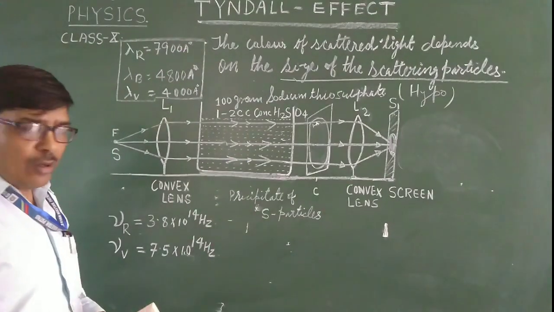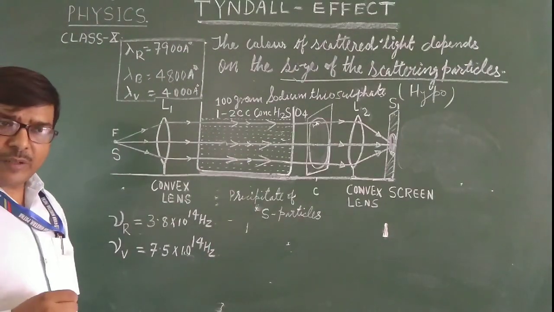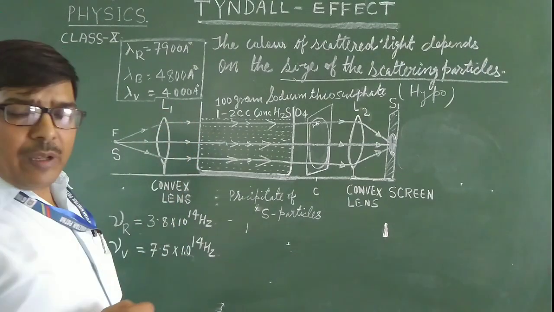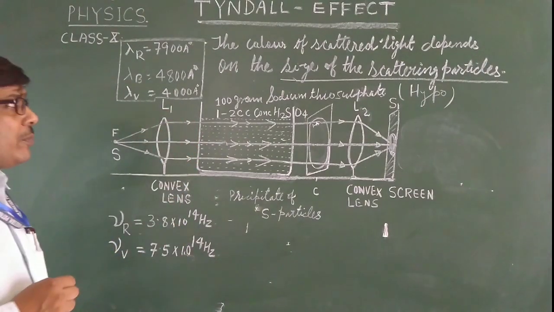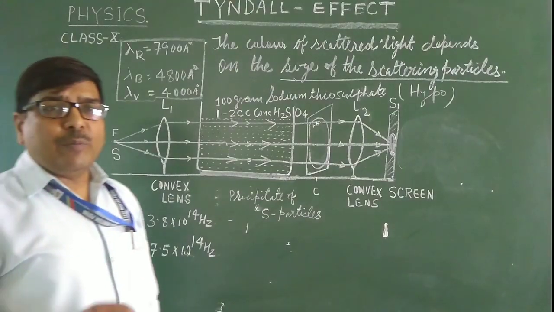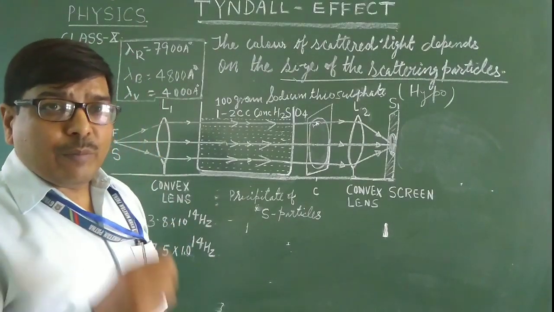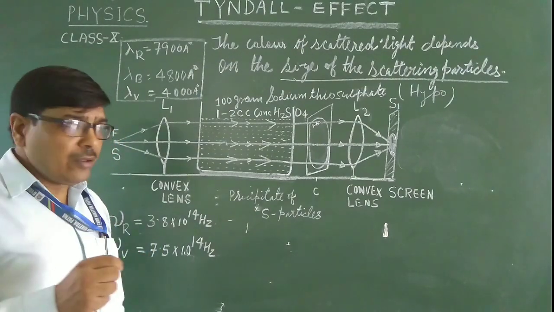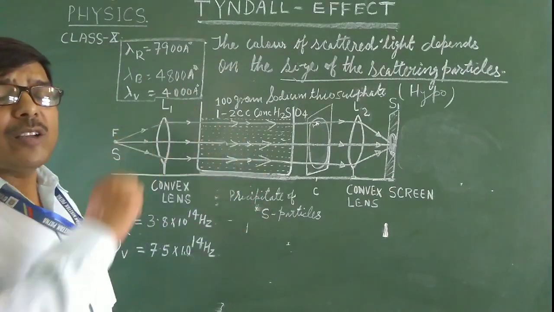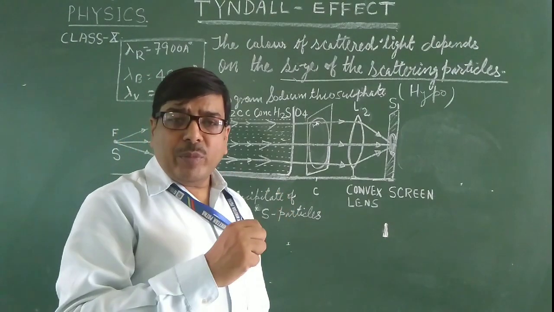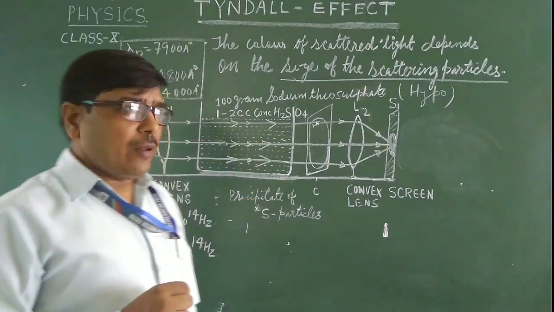First of all, we need to define the Tyndall effect. What is the Tyndall effect? How can we observe it? It is defined as the phenomenon of visibility of the path of light by the scattering particles if it is allowed to pass through a homogeneous mixture, medium or solution.